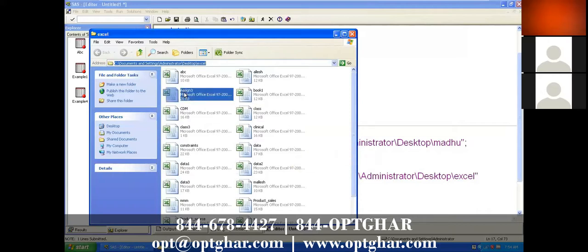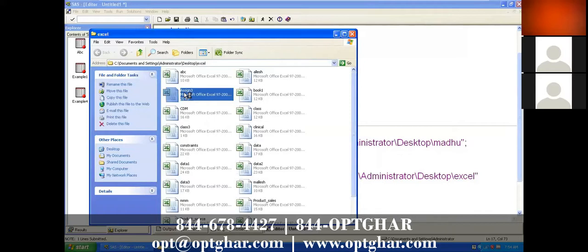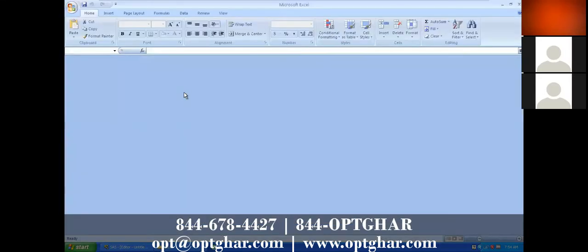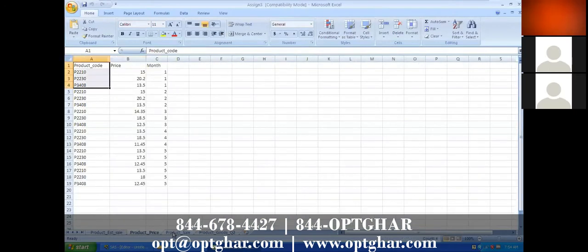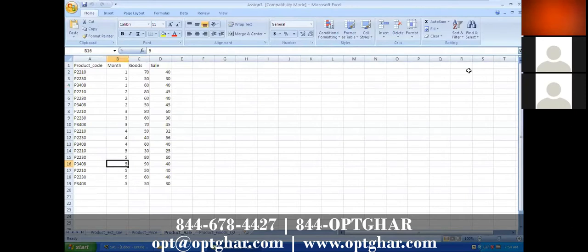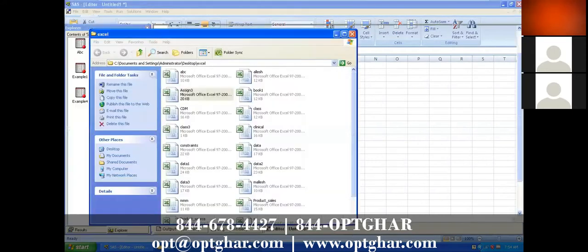Suppose this is your Excel file, Assign3. See here, how many sheets are there? 1, 2, 4 sheets are there. By using the libname statement, you can import all sheets from one Excel file, but you cannot import all Excel files.